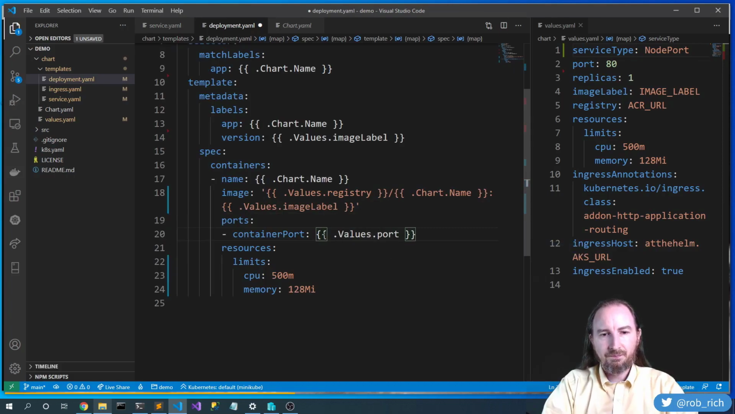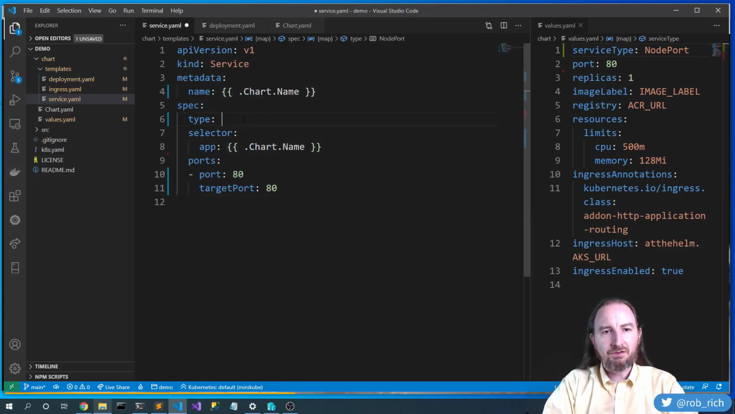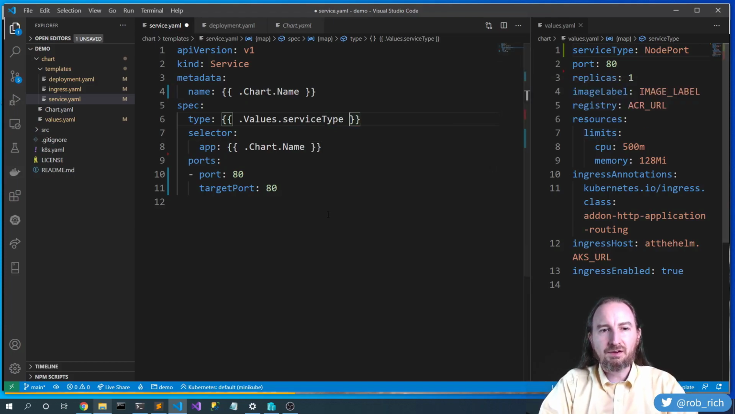.Values.port. And that is great. Let's look at our service. Here in our service, yep, we've still got .Chart.Name in all the places. Let's also replace type with .Values.serviceType. If we flip this to LoadBalancer or ClusterIP, we can just do that in one place and it'll take effect.